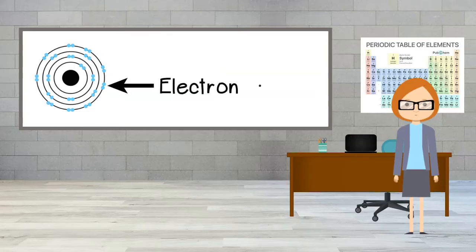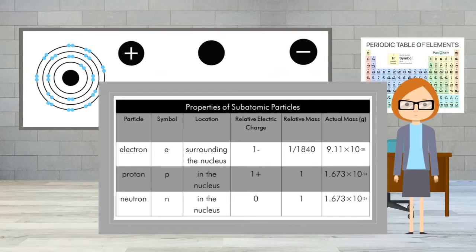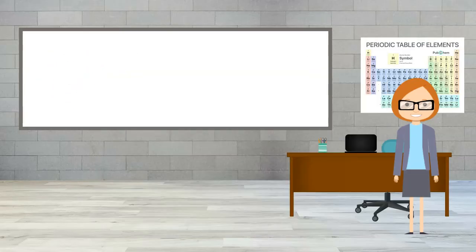Electrons are found in orbitals around the nucleus of the atom. Electrons have a negative charge. Electrons are about 1,840 times smaller than protons and neutrons. Even though they are much smaller, electrons have the same amount of negative charge as protons have of positive charge.